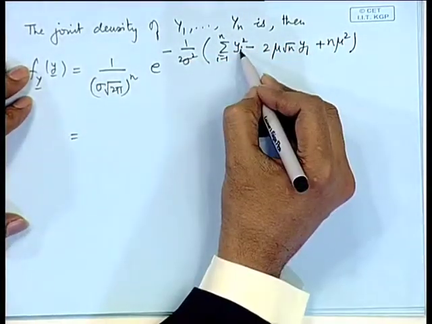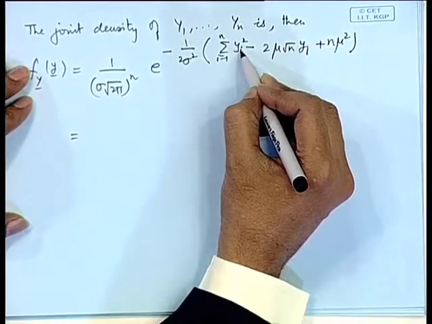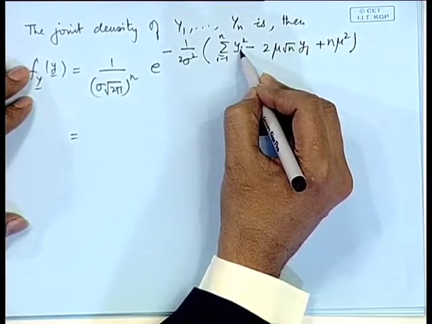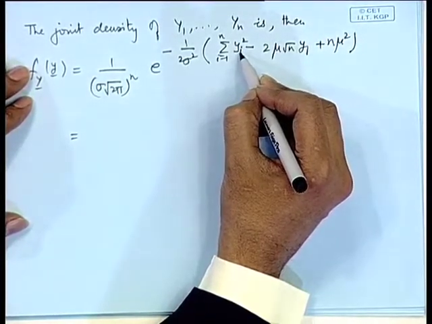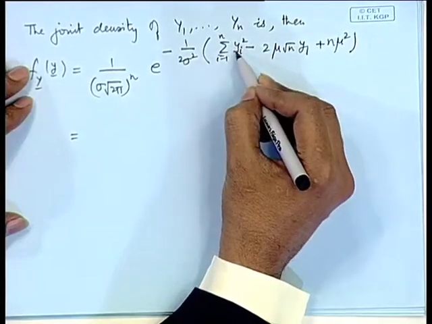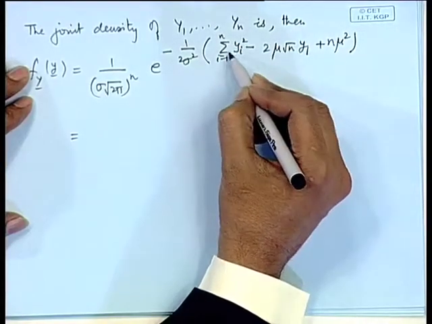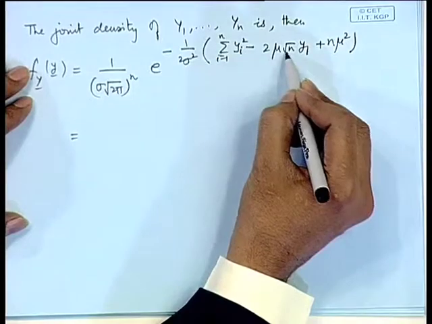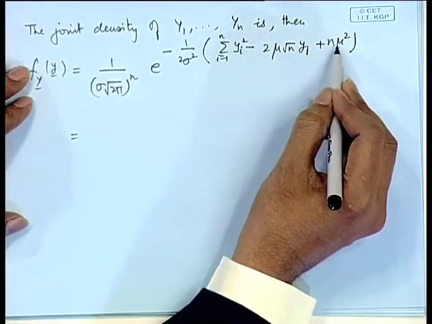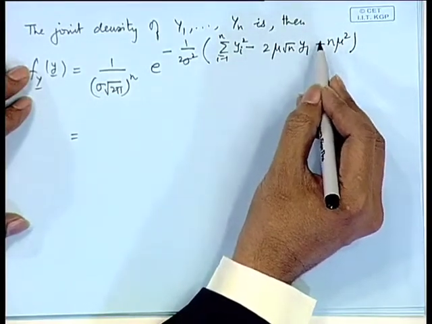Now, in this particular exponent, if I consider this sigma y_i square, I write this as y_1 square plus sigma y_i square from 2 to n. Now, y_1 square minus 2 mu root n y_1 plus n mu square becomes a perfect square.